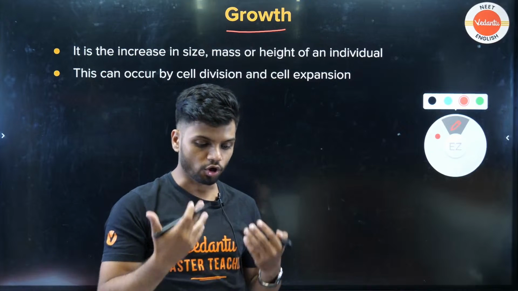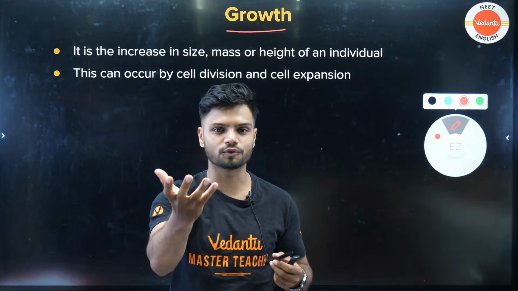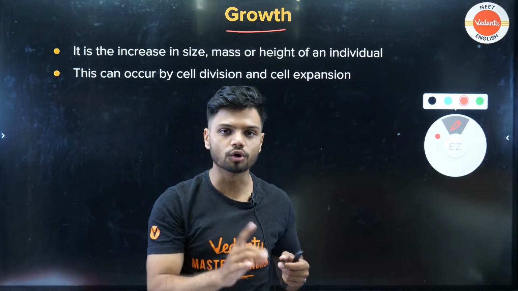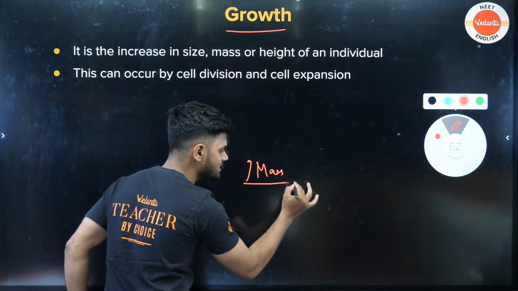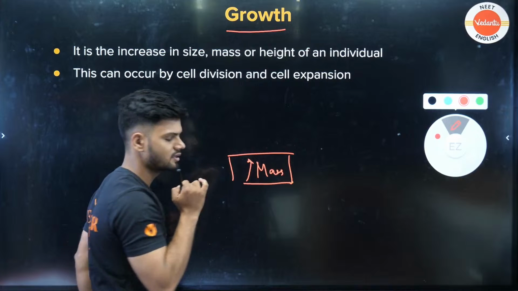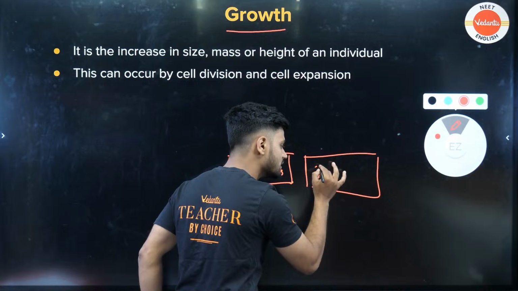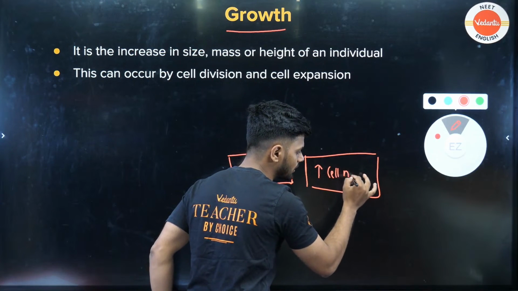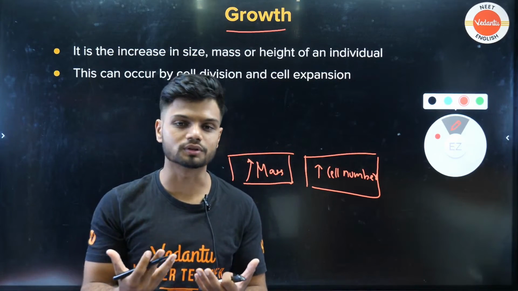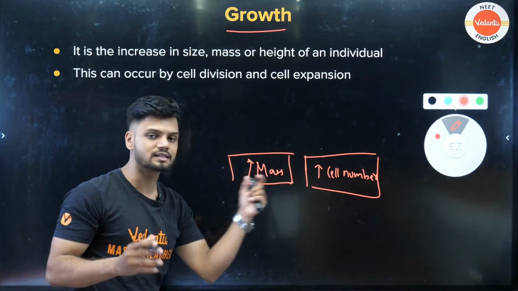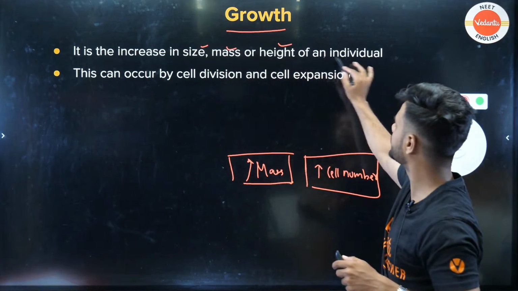All of you, when we talk about growth, what comes to your mind first of all? When we think about growth, every one of you will associate growth with increase in mass. Yes, there is increase in mass. And growth can also be interpreted as increase in cell number. So when we think of growth, it's going to be increase in mass or increase in cell number. Okay, it is increase in size, mass or height of an individual.